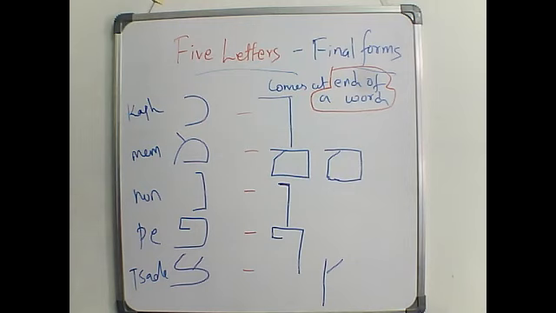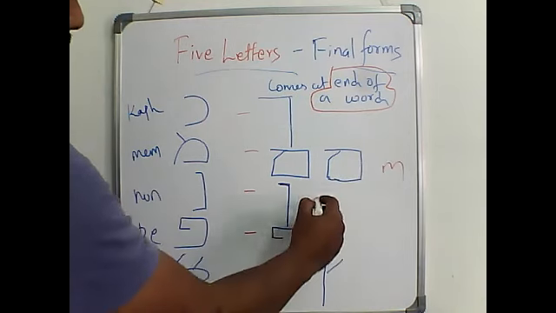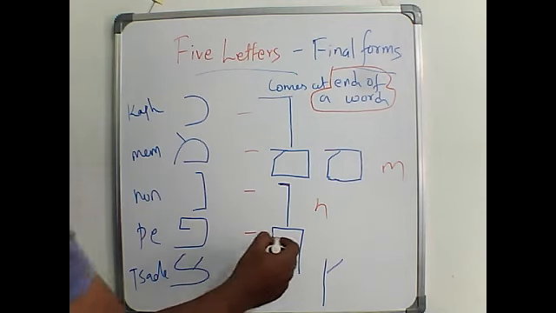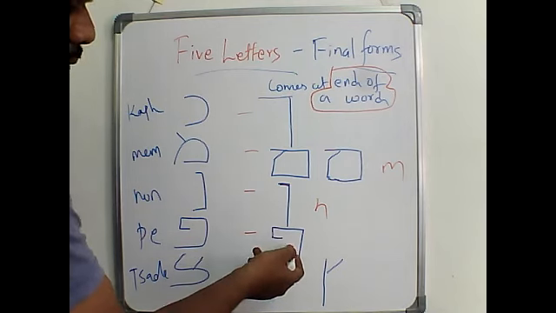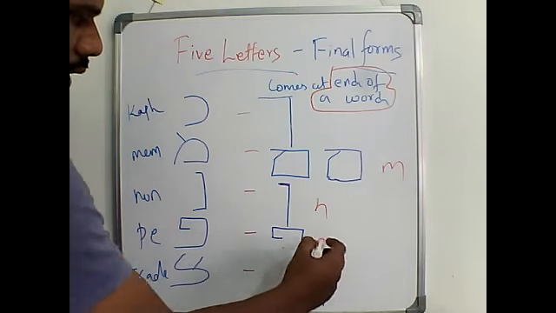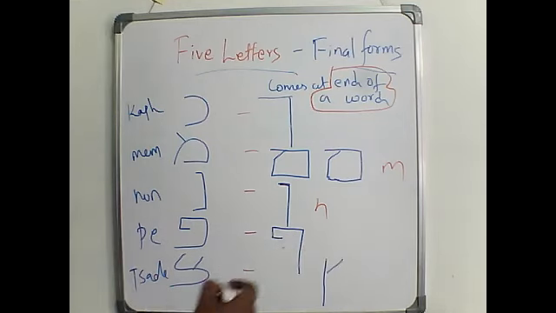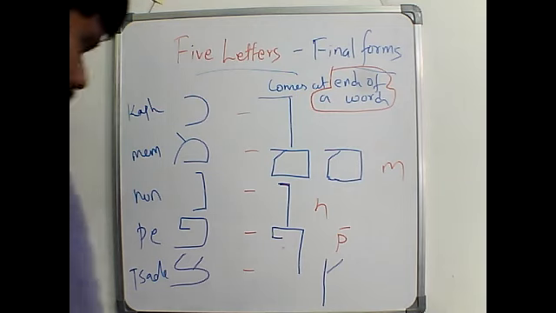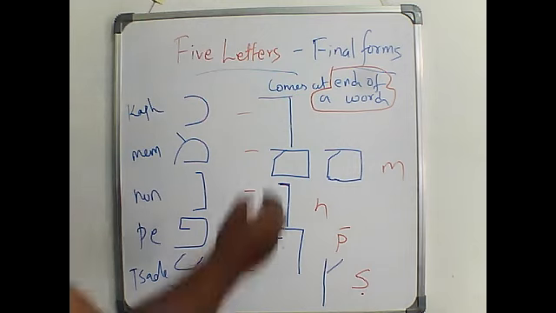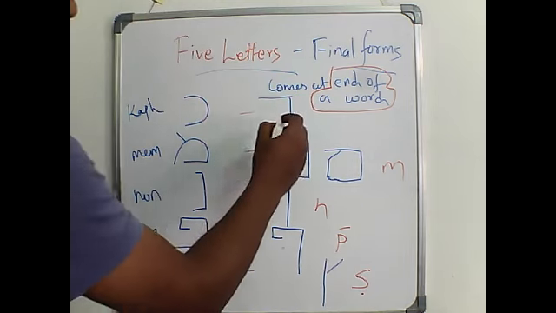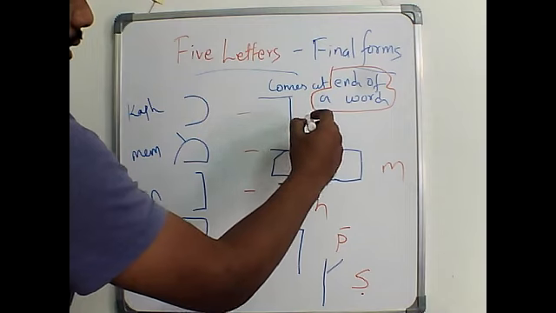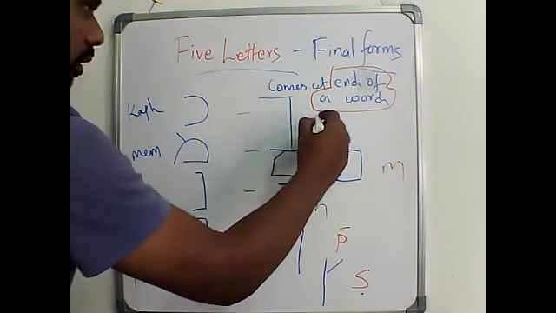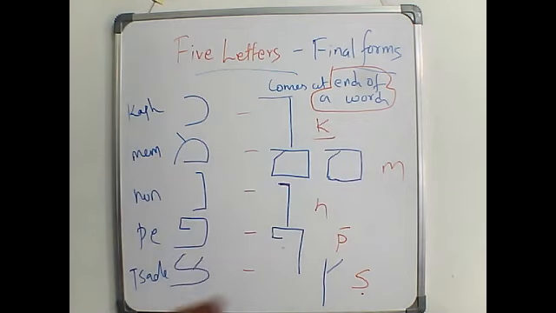It is M, and for N, and for pay, it will mostly be a P with a dash, and for sade, it is a small dash, and for kaf, it is K. These are transliterations, so you can follow that.